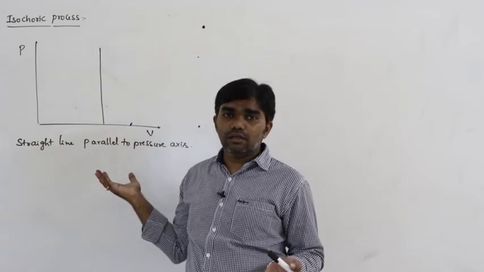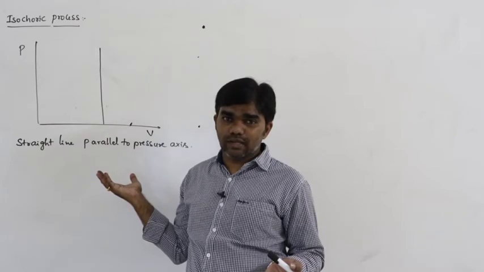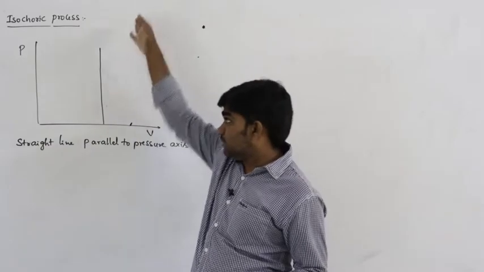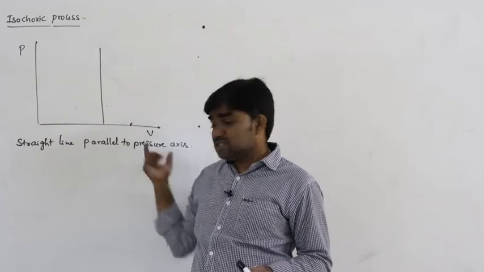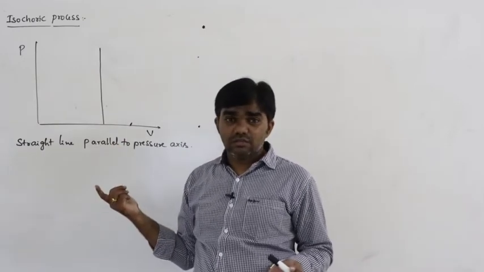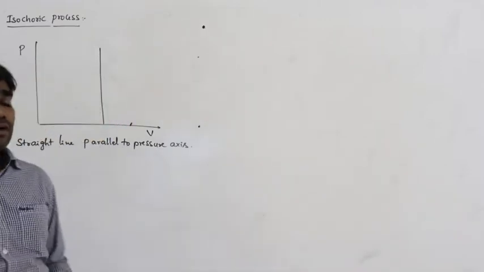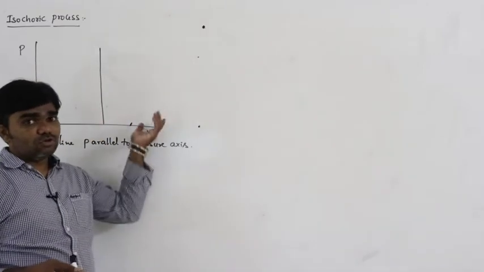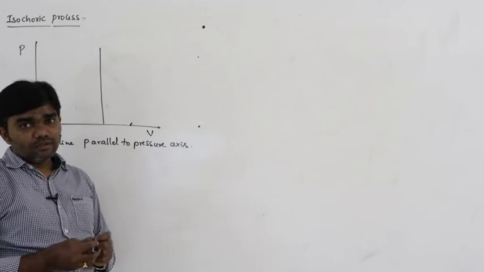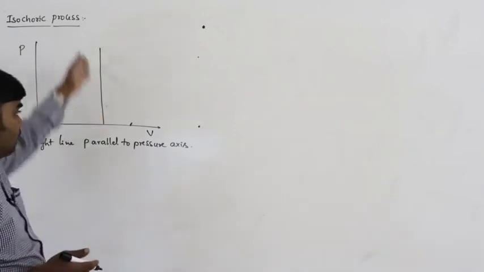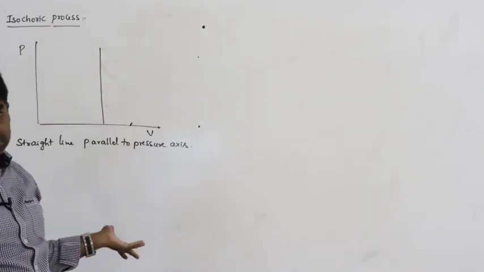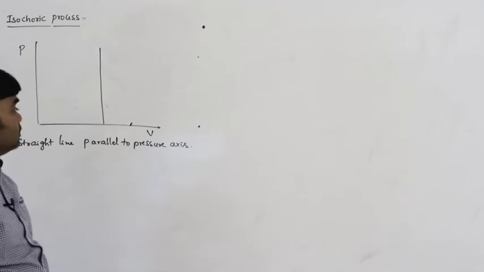A straight line parallel to the y-axis means the x component does not change. The slope is change in y by change in x, but x does not change, so the slope is infinity, and there is no area to calculate.